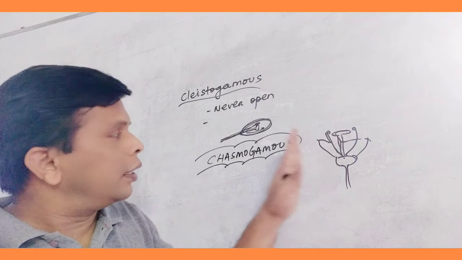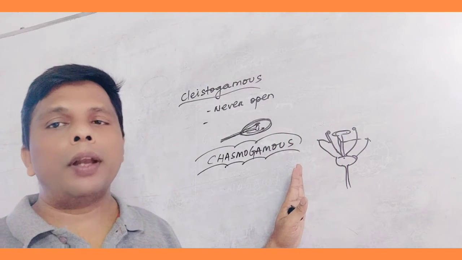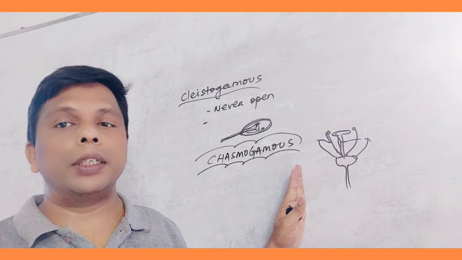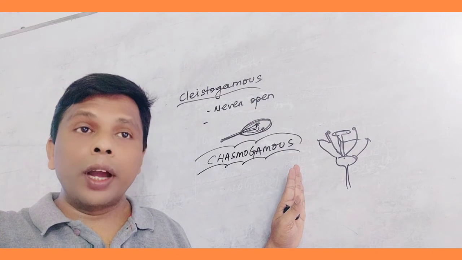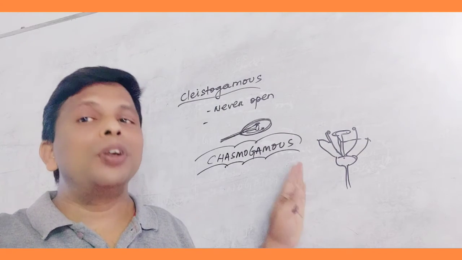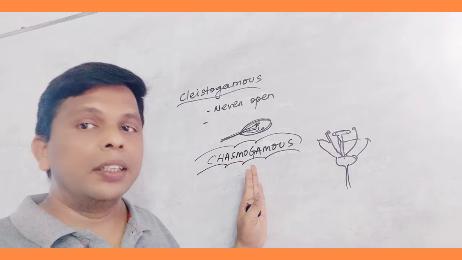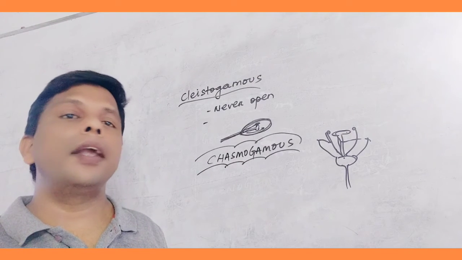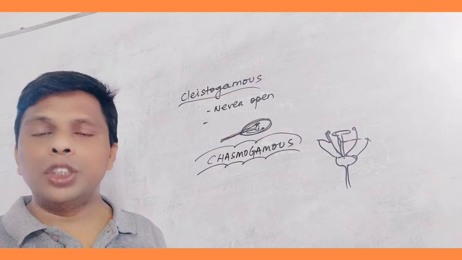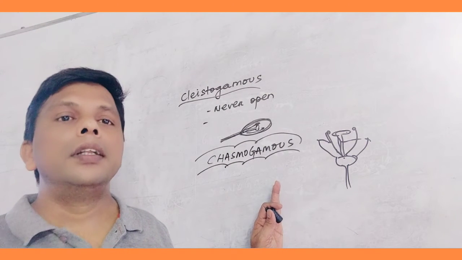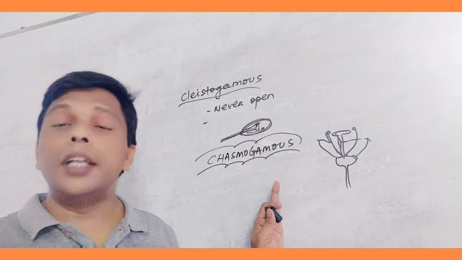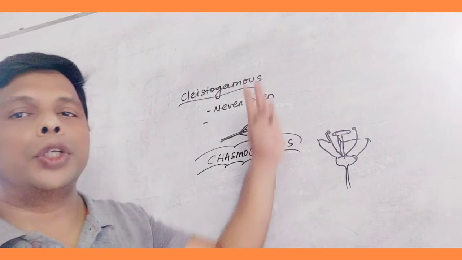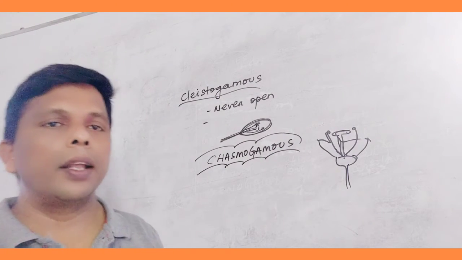So in chasmogamous flower, both types of pollination take place, geitonogamy and autogamy. So it is an advantage, and there are also chances of xenogamy. Okay, so that covers cleistogamous and chasmogamous flowers.